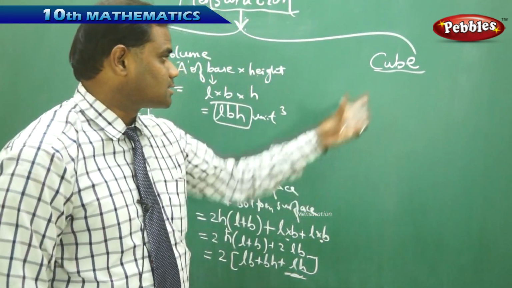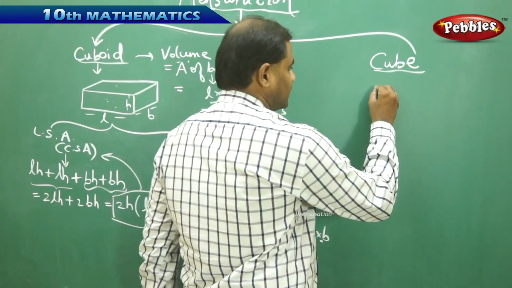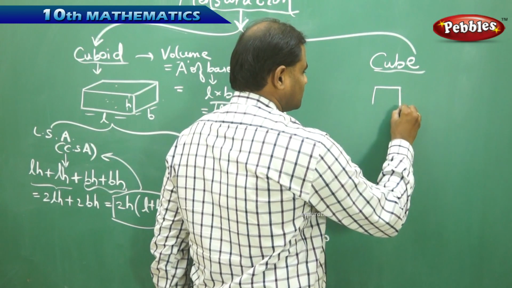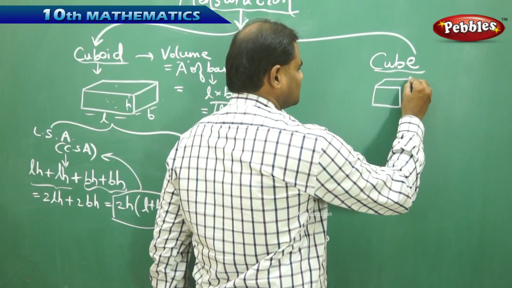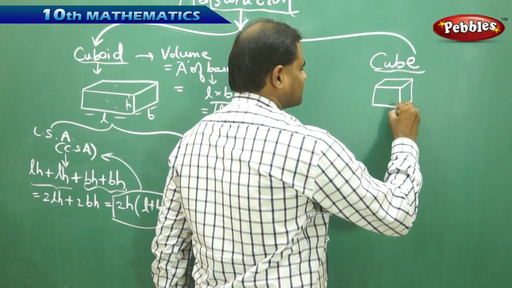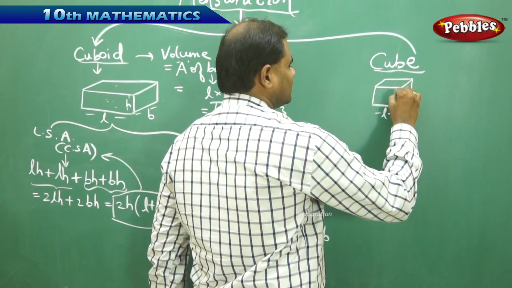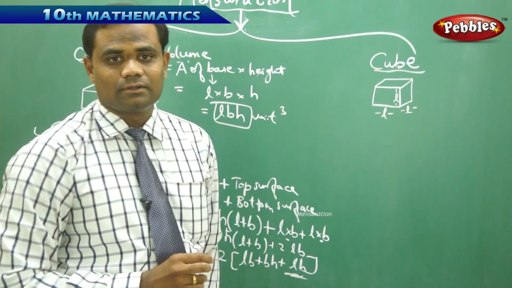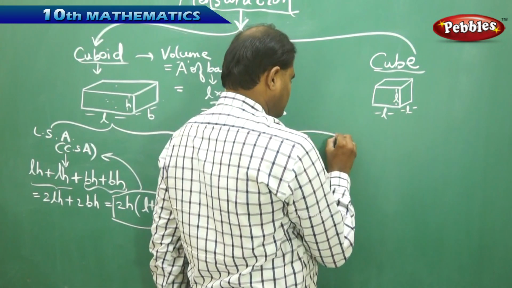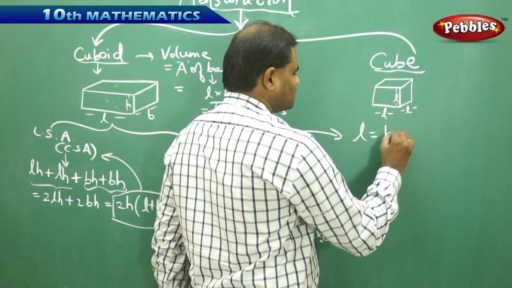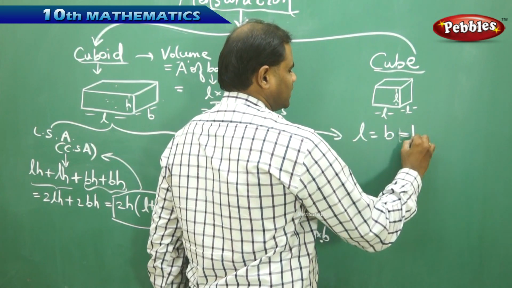Therefore, in a cube, where each of the lengths is L, L and L, the cuboid reduces to a cube if L is equal to B is equal to H.